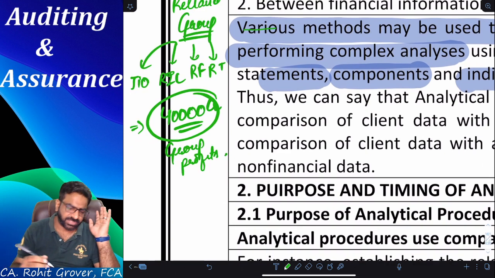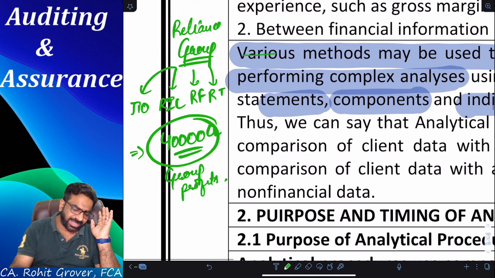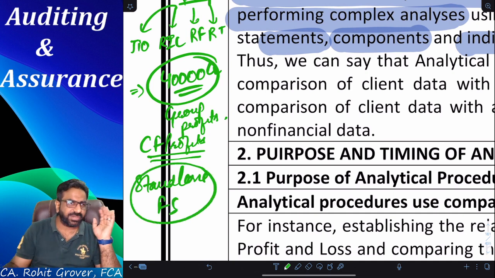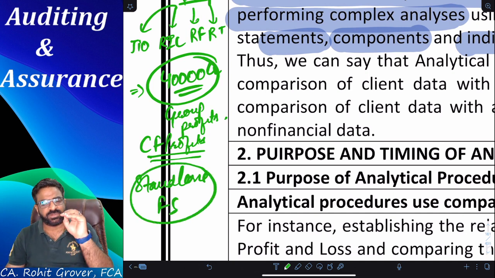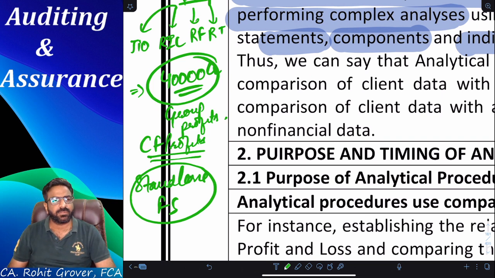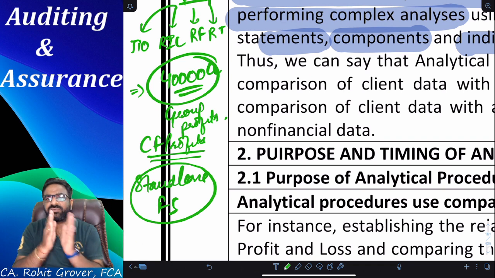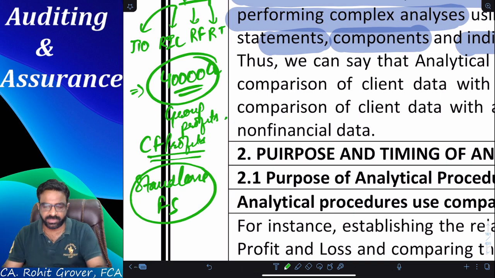Now my question is, this is called consolidated financial profits. Until and unless you check their standalone financial statements, will you come to know which one is a profit making subsidiary and which one is a loss making subsidiary? No, that is also known as analytical procedure. Did you get the point or not? From there also you will only come to know when you check out the individual components, each and every one. Did you get the point or not?